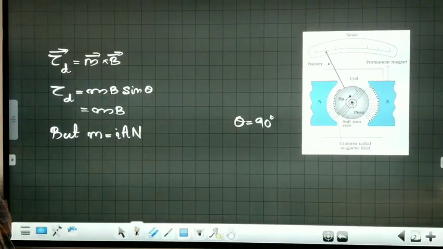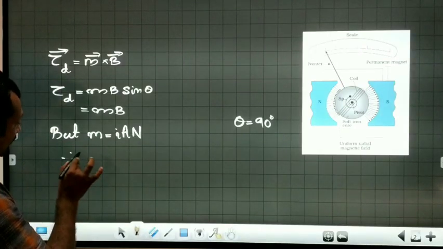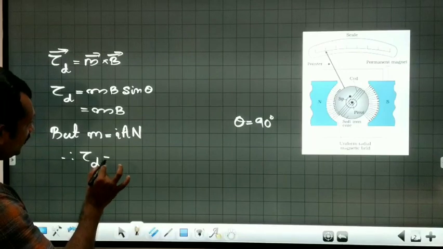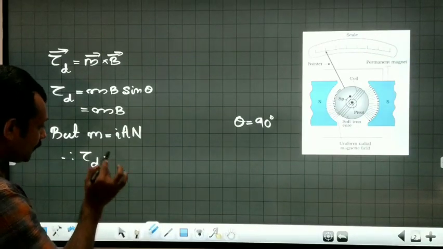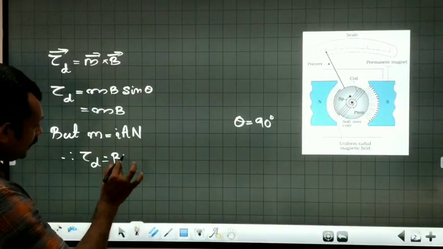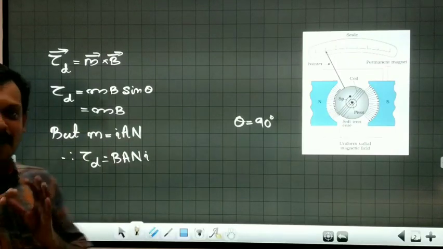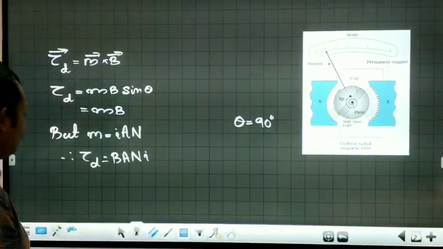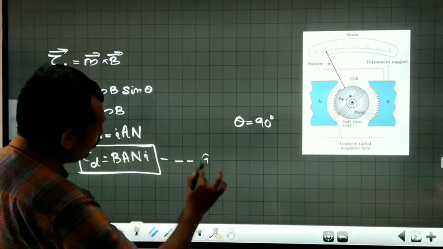You can remember it as National Investigation Agency, NIA. That is the magnetic moment. Therefore the deflecting torque is equal to BANI. Let us keep this as equation number 1.